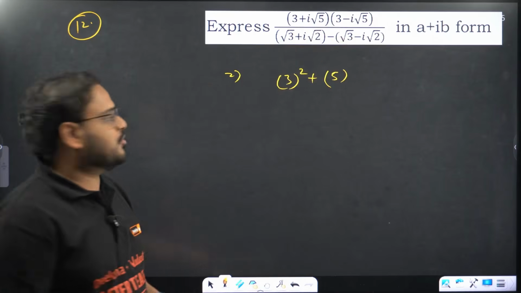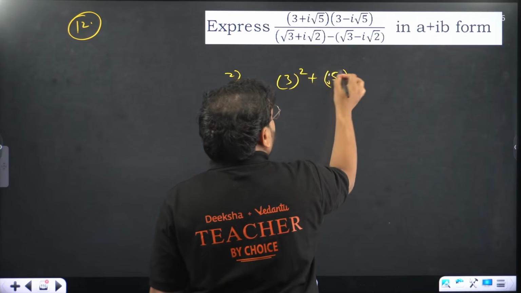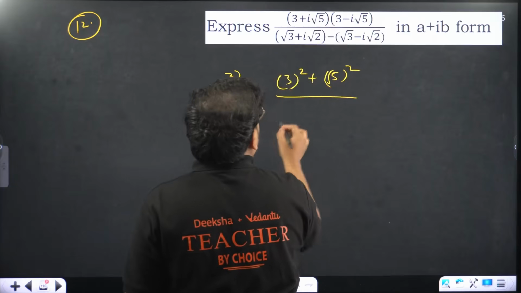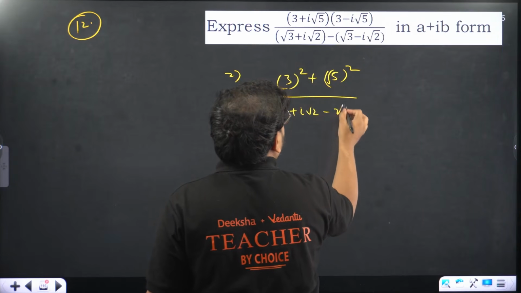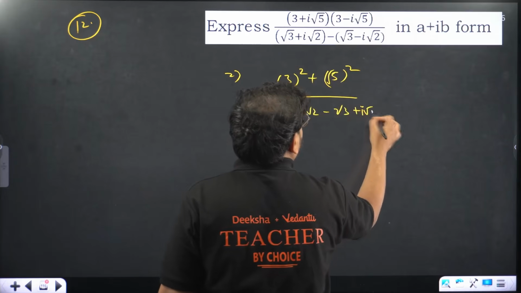So root 5 the square, and over here if you expand you'll get (root 3 plus i root 2) and (root 3 minus i root 2).